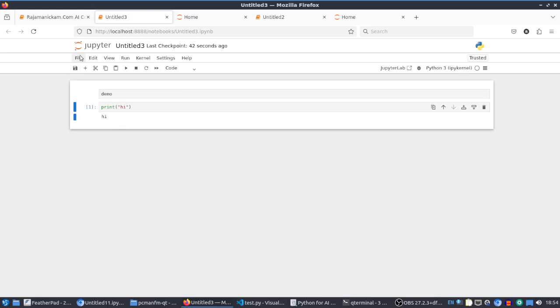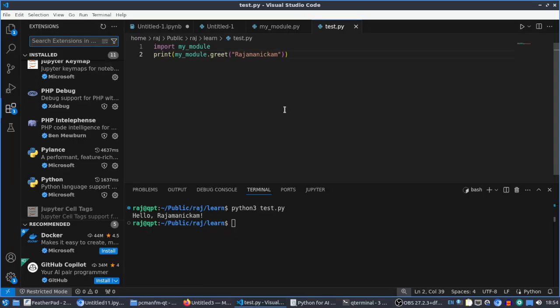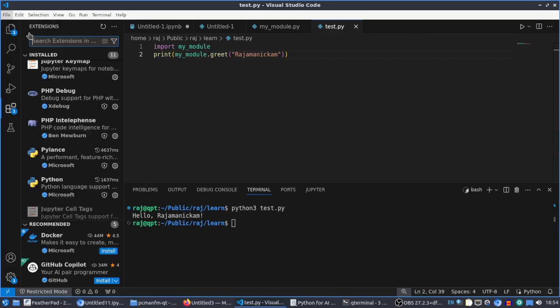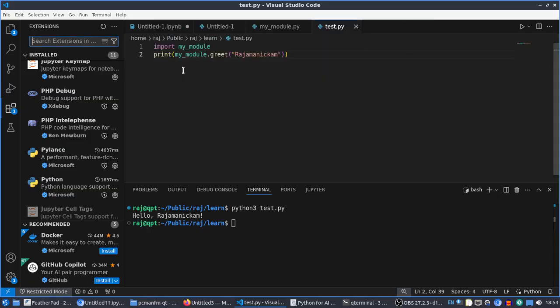A lot of features are there, you can just explore that. It's very useful for beginners, as I said. If you're a very beginner, start with Colab, and once you are familiar with setting up things like pip install, just install Jupyter Notebook, and then you can start using it. The same Jupyter Notebook you can use from VS Code also. While creating a file, you can create a Jupyter Notebook. But for that, you have to install the Jupyter Notebook extension.